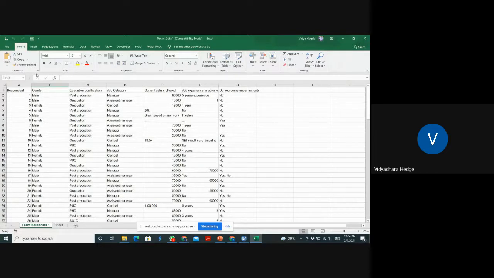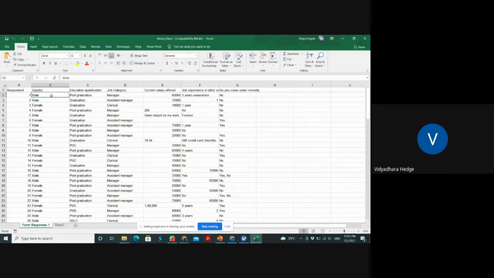Respondent, gender, after that education qualification, job category. So like that I am having. So I have to do a small data structuring over here, wherever the changes are required. First I will do that once.